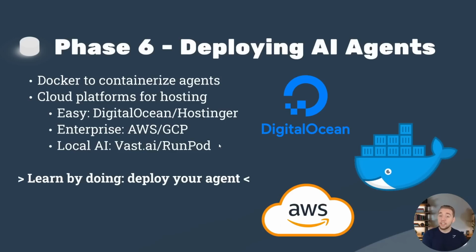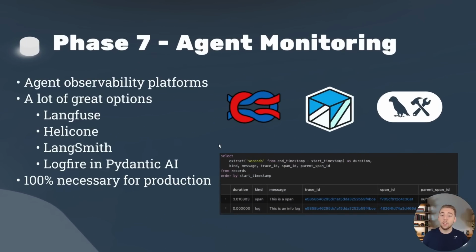But once your agent is running in the wild, it is very important to move on to the next phase, which is all about monitoring our agents. This is oftentimes called agent observability. It's our way to peer into our AI agent, which is especially important in production, to see the requests coming in from our users, the decisions that our agent is making around tool calling, and then also the output that's given to our end users.